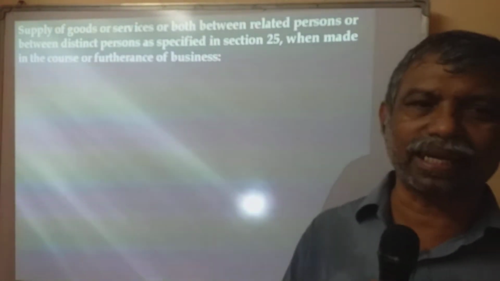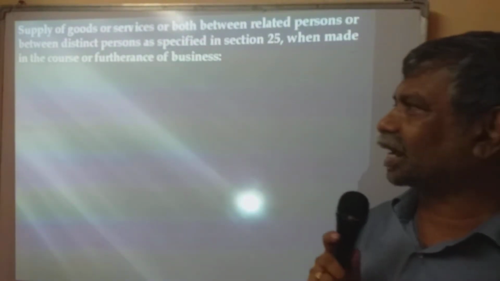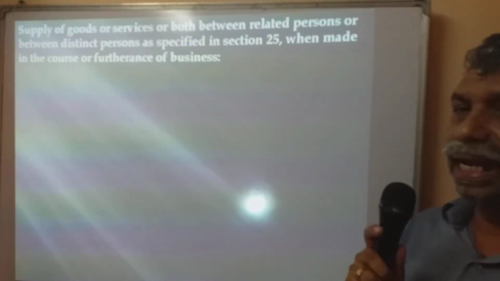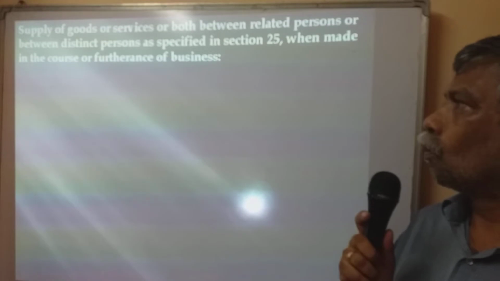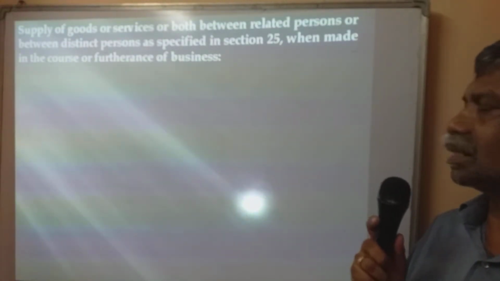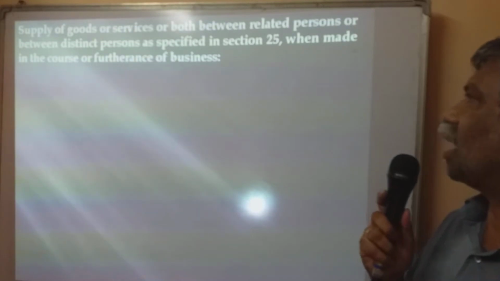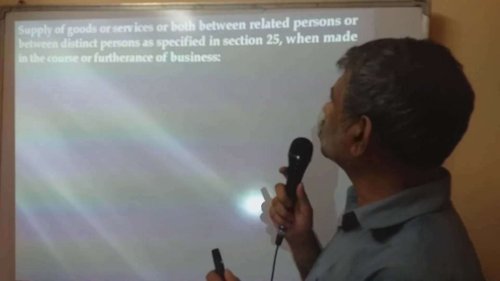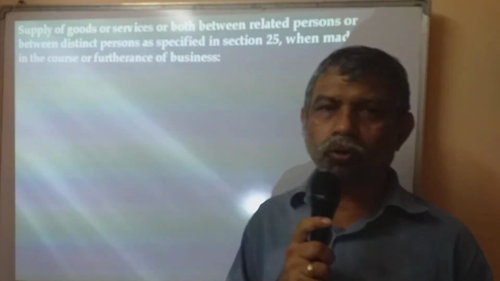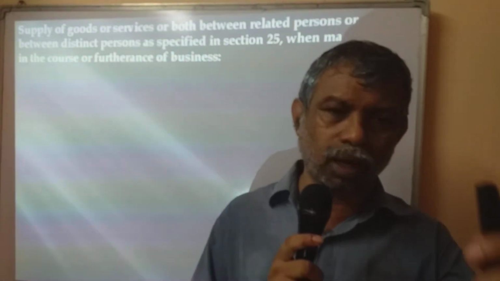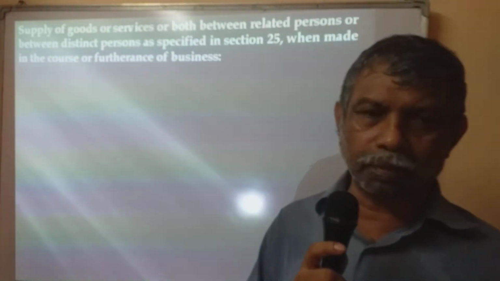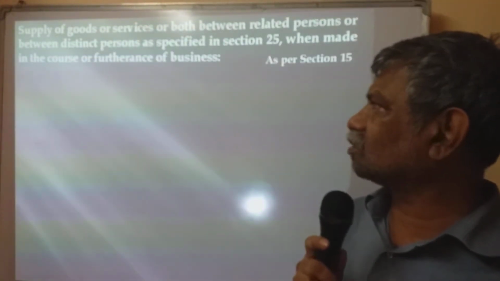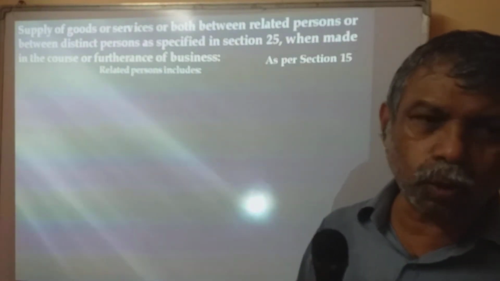We go to the second situation. Schedule 1, second item: supply of goods or services or both between related persons or between distinct persons as specified in section 25, when made in the course or furtherance of business. So if a transfer takes place between related persons, that is a supply. Similarly, distinct persons. This is section 15; we will see section 25.